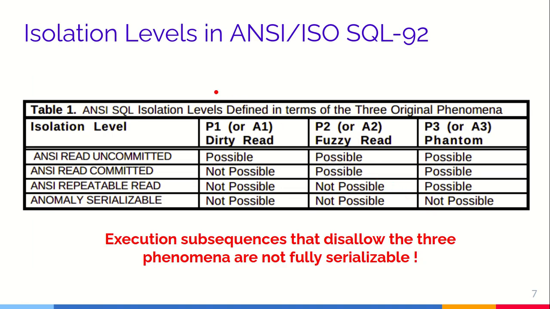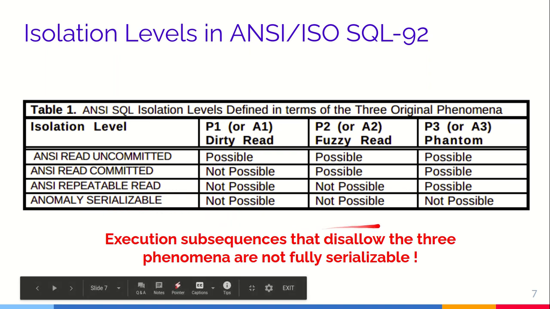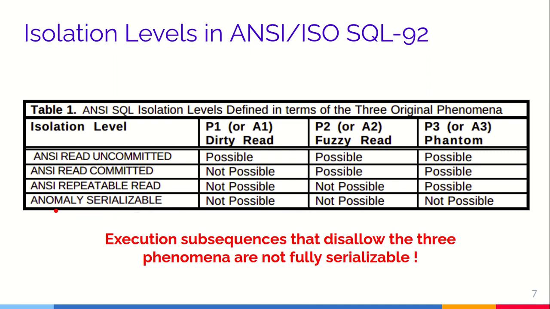So based on these phenomena, the isolation levels were defined by ANSI SQL 92. At first, the most basic is read uncommitted, where all three phenomena are possible. That is, there is no guard against any of them. Read committed is one where there is a guard against the dirty read. Repeatable read is the one where there is a guard against dirty read and the fuzzy read, and the anomaly serializable is the one where there is a guard against all three phenomena. However, it is to be noted that an execution subsequence that disallows all three, that is, anomaly serializables, are not fully serializable. That is why in this paper, the critique paper, they have written it as anomaly serializable.